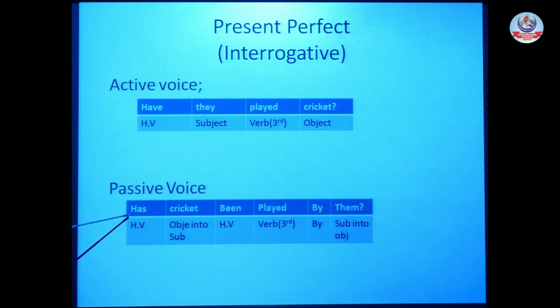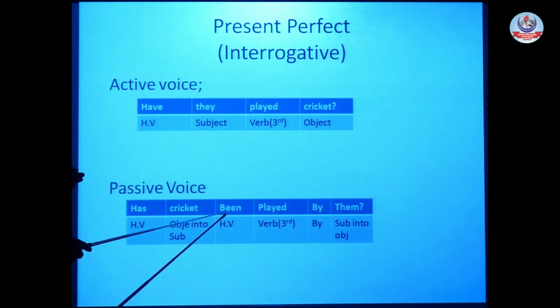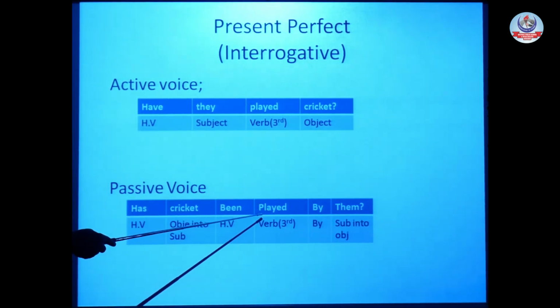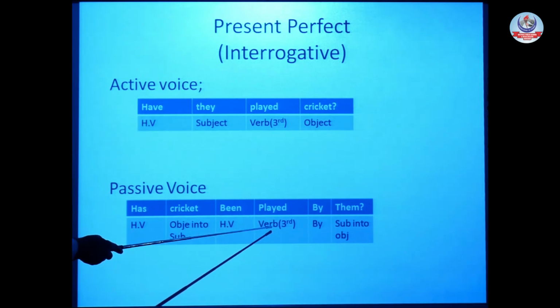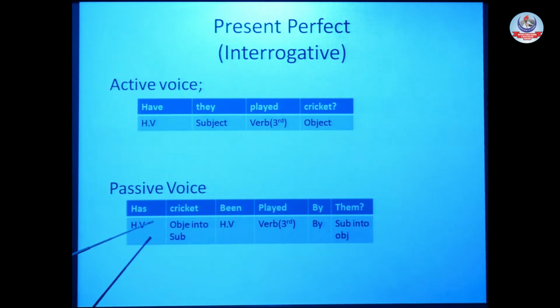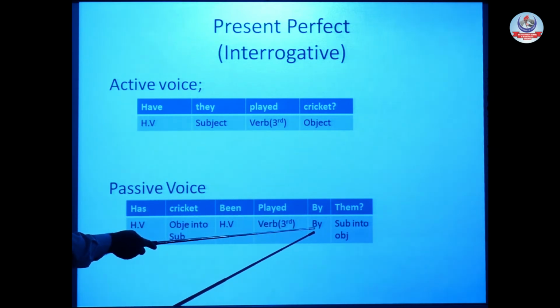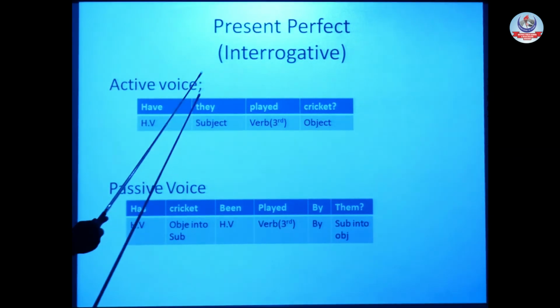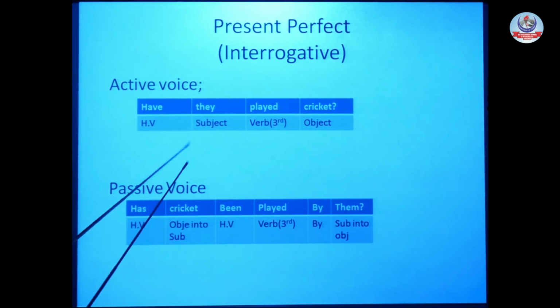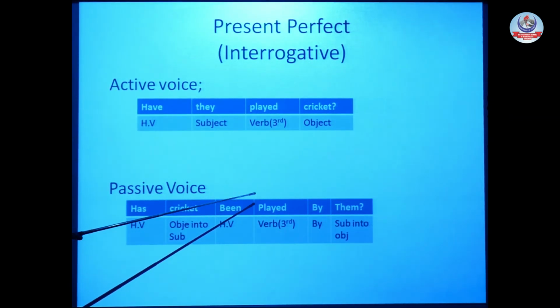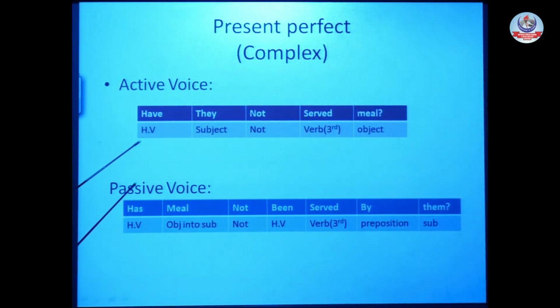First part of the helping verb at the start of the sentence, second part of the helping verb after the subject. According to the rule, the third form of verb is used in passive voice. Has cricket been played? Addition of by as preposition, and at the end, subject into object. Has cricket been played by them? So it was our present perfect tense which we studied today.